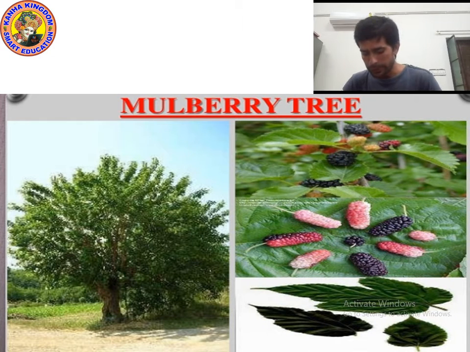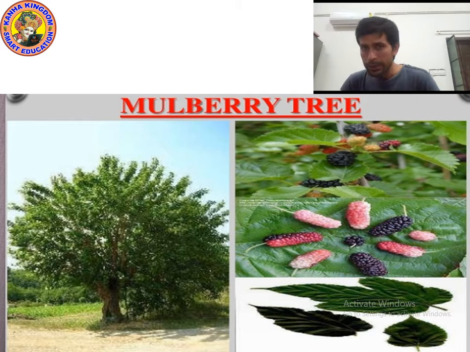Okay kids, you can see the picture of the mulberry tree and mulberry leaves. This is how it looks, on which the caterpillar grows and converts into a pupa.